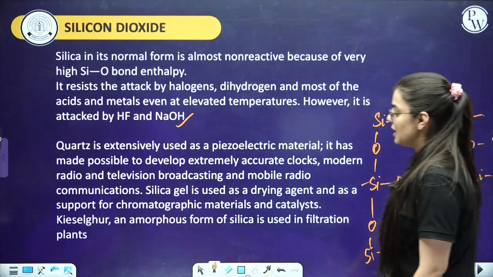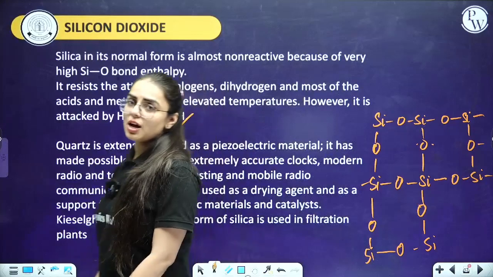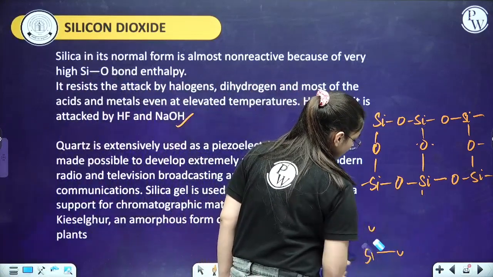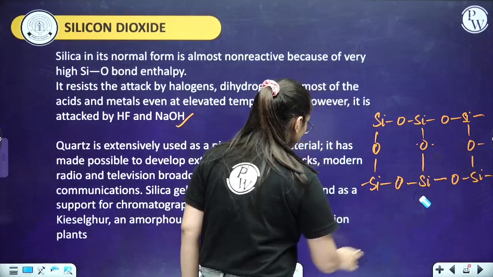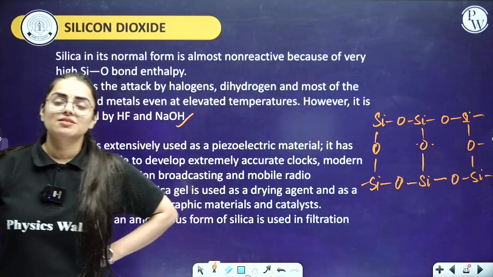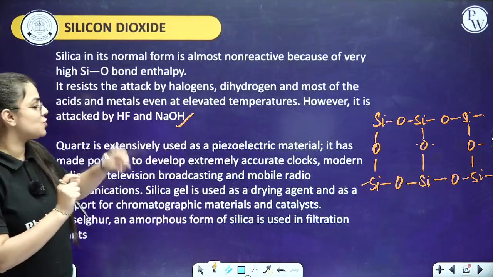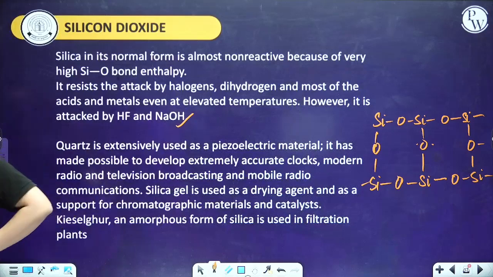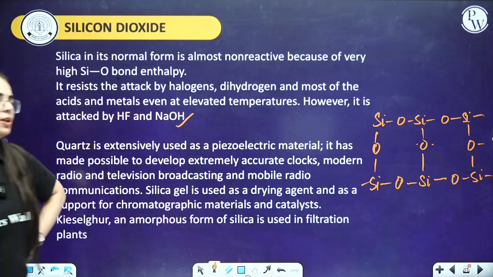Clear, everyone? Just take a minute, draw the structure out. This is a structure of SiO2, silicon dioxide. From here you can draw this. No need to create a 3D structure, just make 2 layers, that is sufficient. There is a linkage of silicon, oxygen and then silicon. Clear with this part?